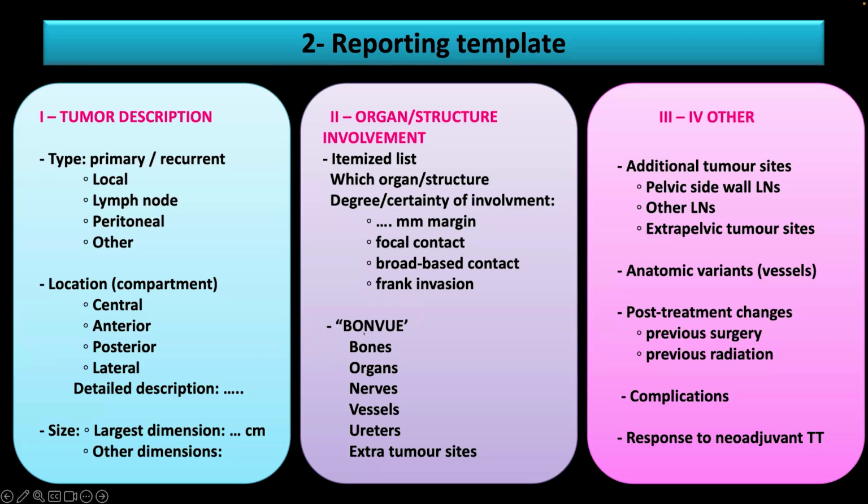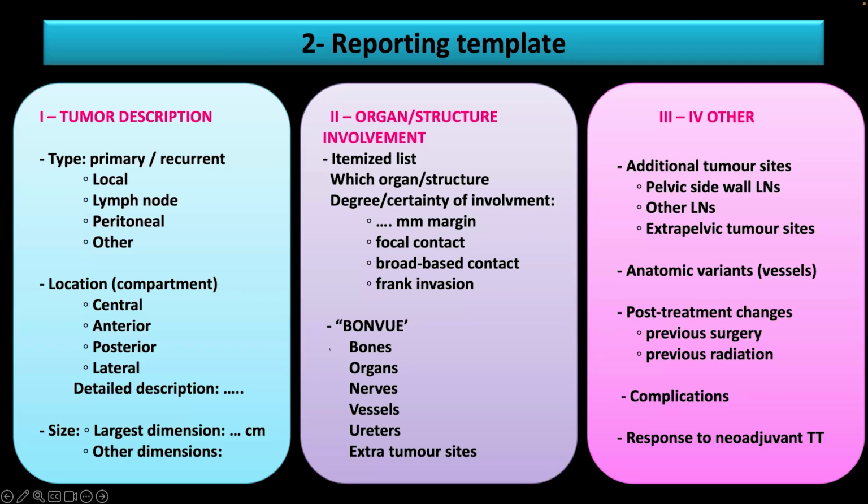And for that, we propose the BONEVIEW algorithm, which was already published, and we really advocate using it. So just to remember what's in the BONEVIEW algorithm: you have the bones, the organs, the nerves, the vessels, the ureters, and then the extra tumor site. And it's really easy to memorize. And after that, you know what's going on and what is easy to remove or not.